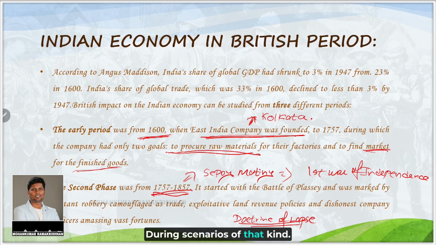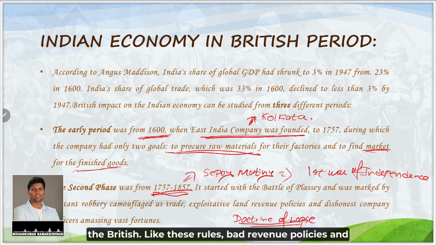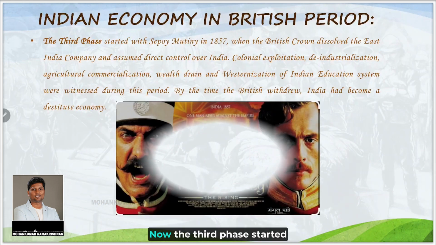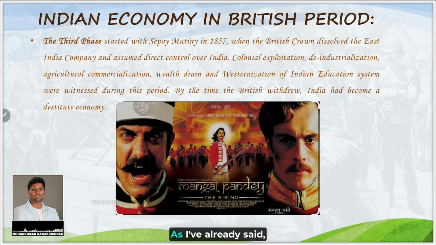In scenarios of that kind, when a male child was not born to that king, the kingdom would automatically become one of the provinces of the British. Like this, rules, bad revenue policies and camouflaged trade activities created agitation among Indians. Now the third phase started with the Sepoy Mutiny, as I have already said.